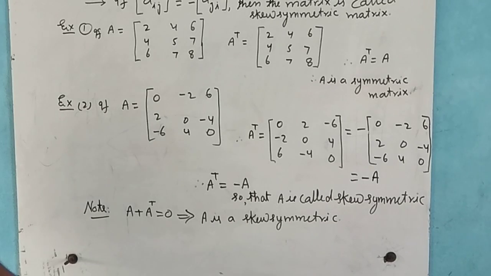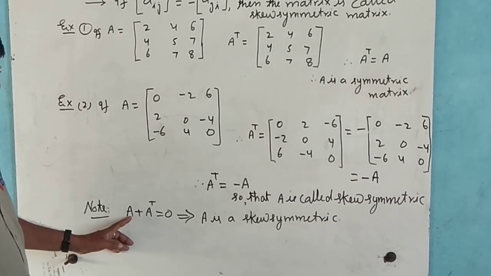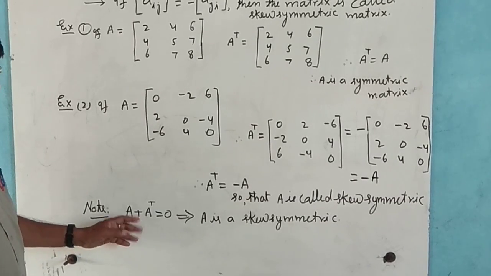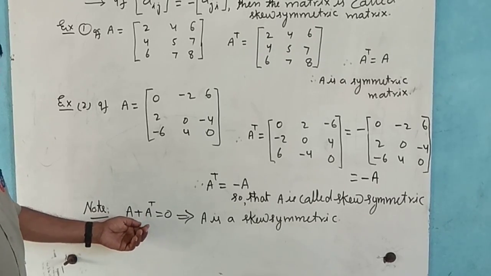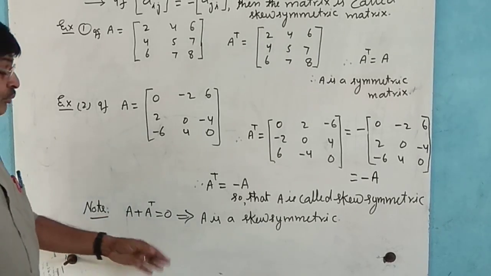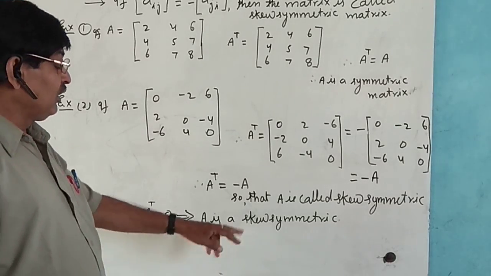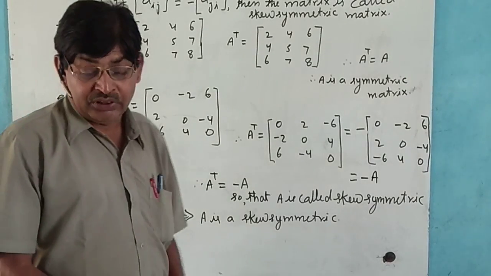It means that if we add matrix A and its transpose, the sum is equal to 0, then A is a skew symmetric matrix.